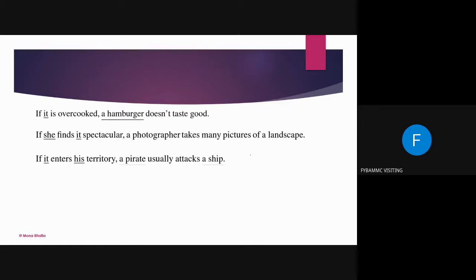It is a ship. That means if the ship enters pirates' territory. So try it this way: here, instead of "it", what will you put so that the meaning of the sentence does not change? Here you will write "ship". If a ship enters pirates' territory, a pirate usually attacks a ship. So here again it is an example of cataphora, because these link words are referring to something which is disclosed in the later part of the sentence.